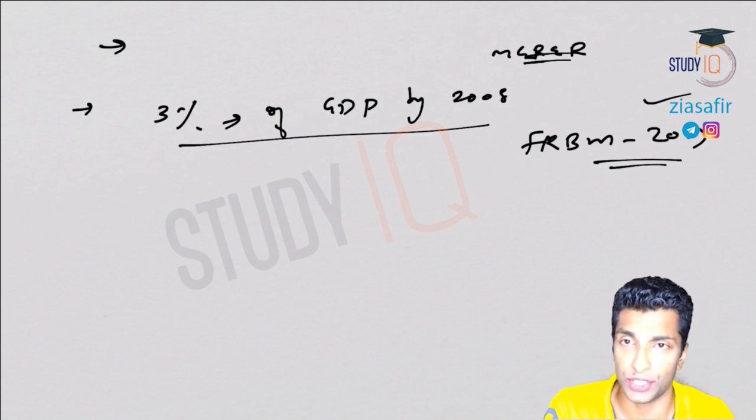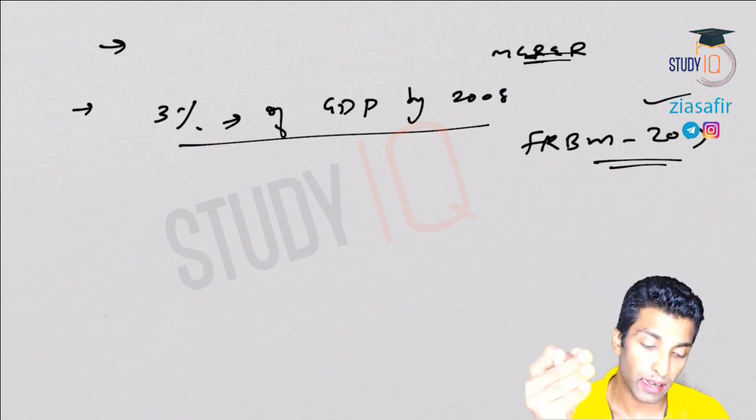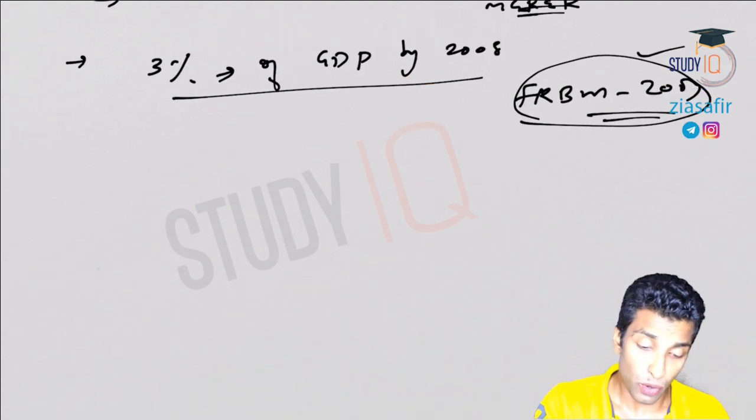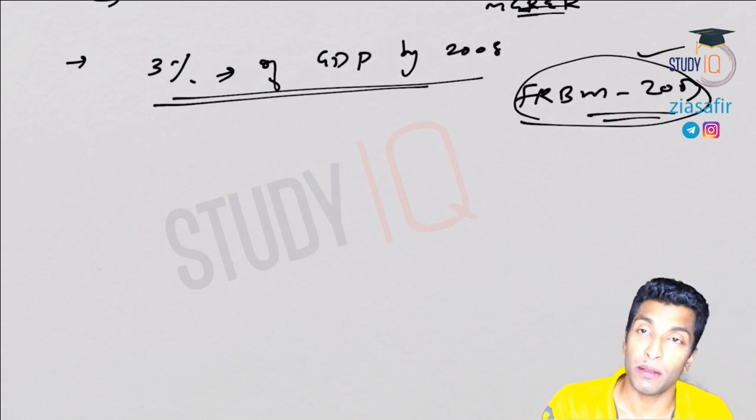This in itself is one session, so I'll be discussing it after the next session. This session covers deficits, and I think I'll take one more session because only 30 minutes are available. In the next 30 minutes I'll talk about other deficits like effective revenue deficit, primary deficit, monetized deficit and everything. Then we will move to fiscal reforms, where I'll cover FRBM completely. So as per FRBM, 3% of GDP by 2008.